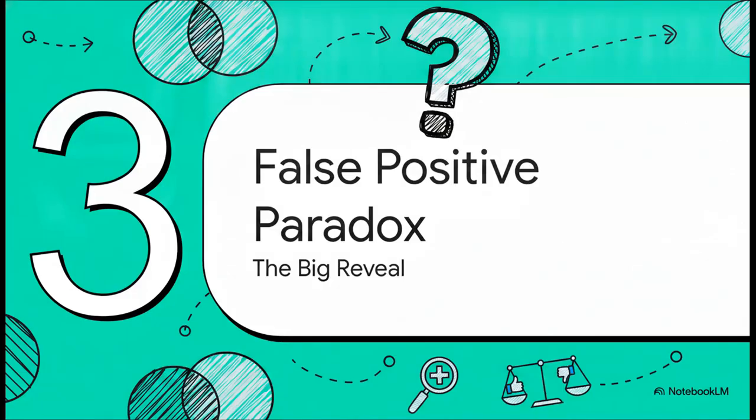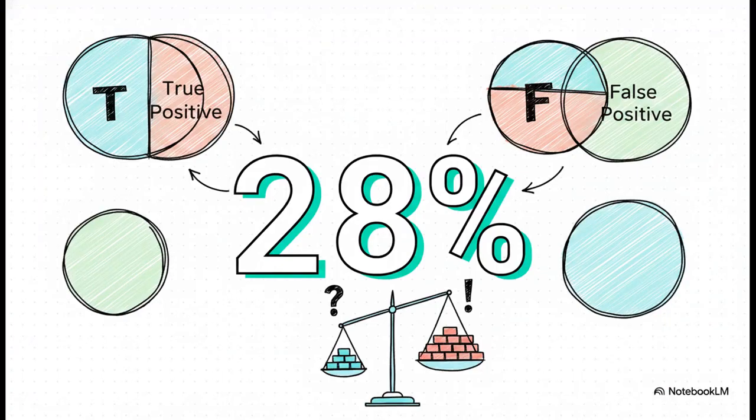So moving on to part 3, the false positive paradox. It's time for the big reveal. Let's go all the way back to that initial riddle. You took the test, the result is positive. What are the chances you are actually guilty? The answer is 28%. Seriously, let that sink in for a second.